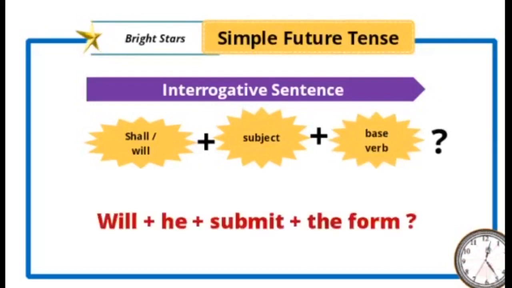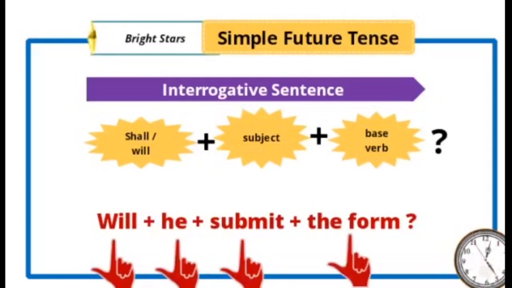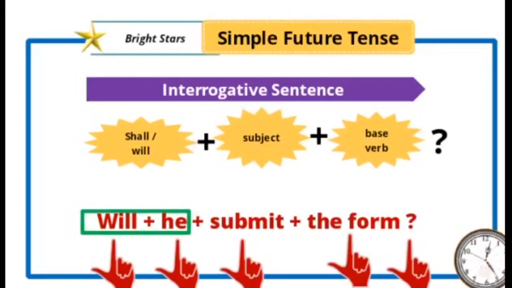One example: will he submit the form? Will comes first, that is the helping verb. He is the subject. Submit is the main verb. The form is the object. Question mark we have to put in the case of an interrogative sentence. So here, will he, helping verb then subject. Likewise, the interchange occurs: will goes to the place of he, and he goes to the place of will.